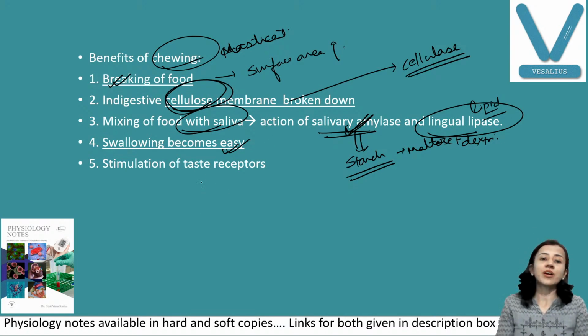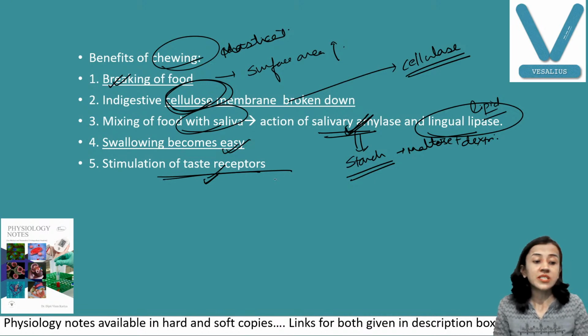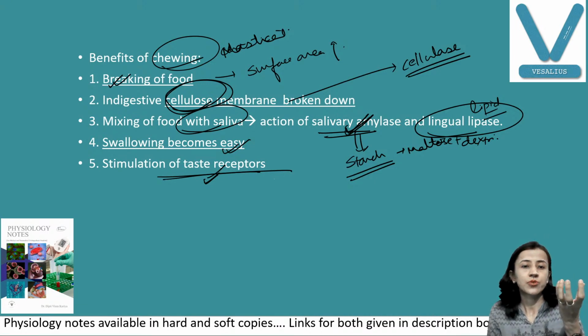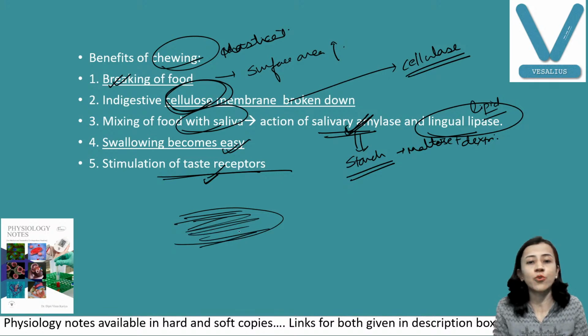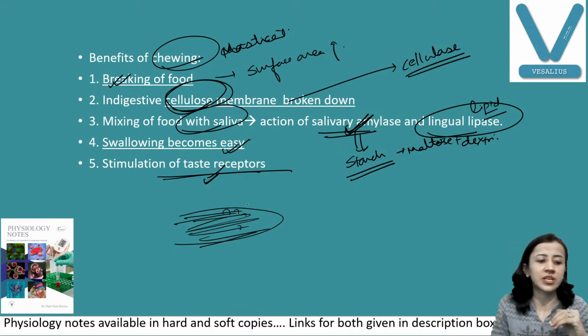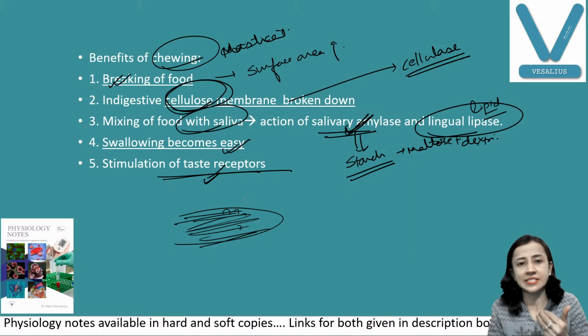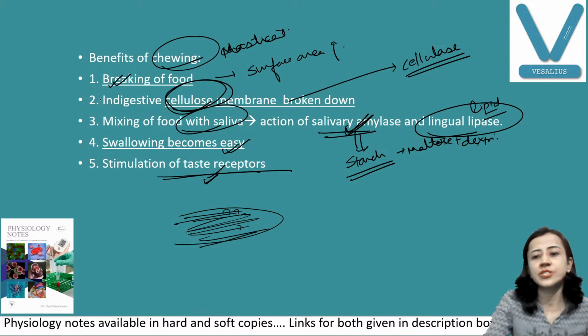Okay. Another important function of chewing is we are stimulating taste receptors. Suppose this is the tongue, so food particles get spread over the taste receptors present in the papillae of the tongue. Okay, so we feel taste. If we are not chewing, we are not getting taste. This is the reason we swallow medicine without chewing. Otherwise, we feel bitter taste, and we don't like to take the medicine. Fine. So these are the benefits of chewing.